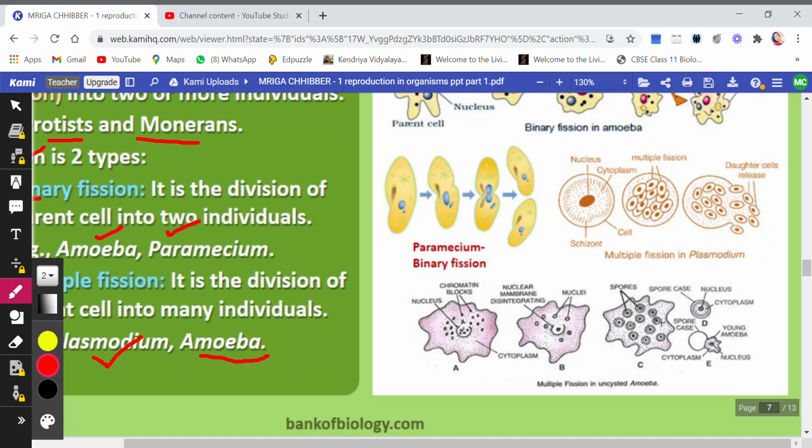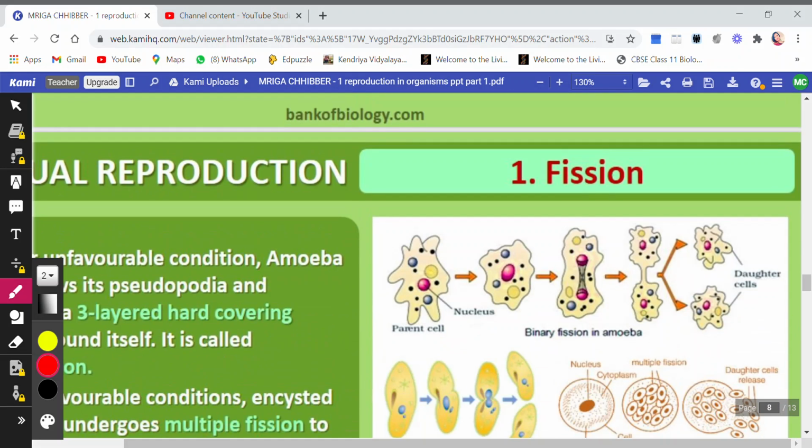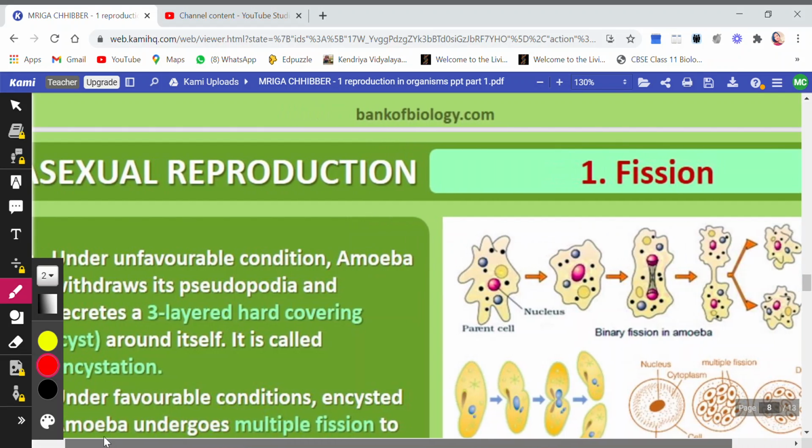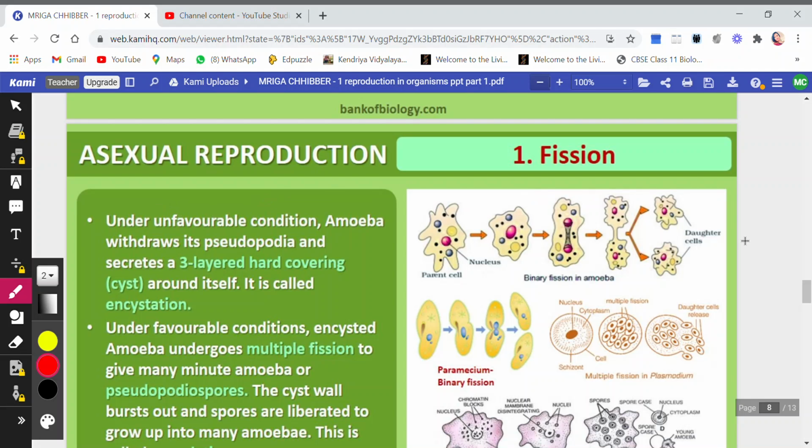Now they will be filled inside the amoeba, and when the favorable conditions come, the outer layer will burst out, and these spores will come out, and wherever they fall now, they will form a new or a young amoeba. So this is what multiple fission is, right? Okay, so this is about multiple fission.